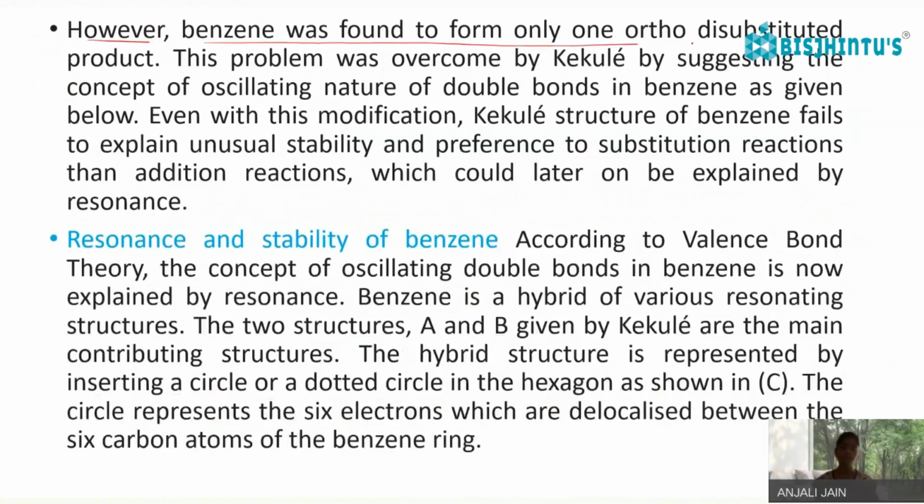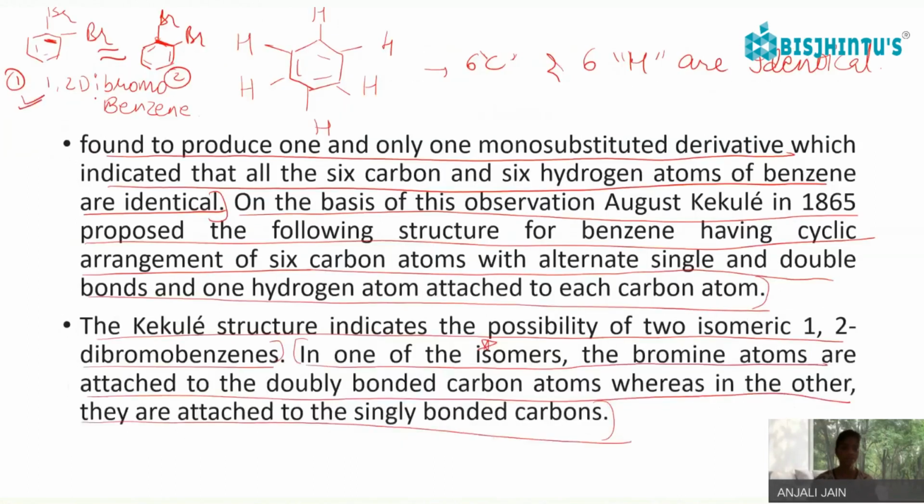However, benzene was found to form only one ortho disubstituted product. This problem was overcome by Kekulé by suggesting the concept of the oscillating nature of the double bonds in benzene. We have discussed that these are the two oscillating structures of benzene. These double bonds are oscillating, changing their positions. If they change position, the second structure can be formed.